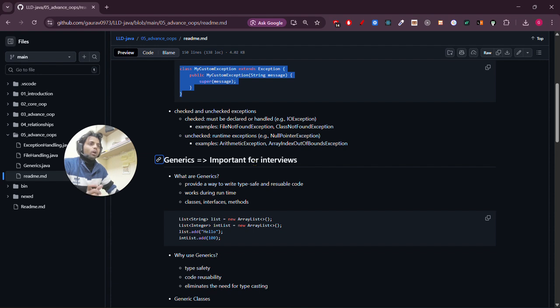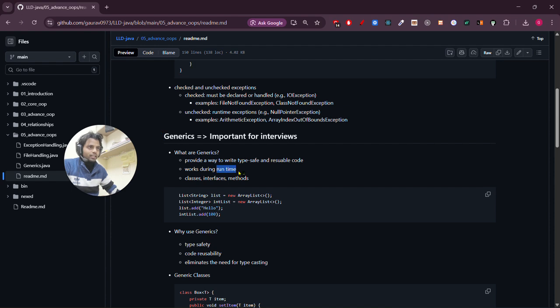So what are generics? Generics are basically a way in which we can write type-safe and reusable code. It works at compile time. I have written it wrong here, because when we write the code itself, at that time itself we can find out what error we are getting in our code.